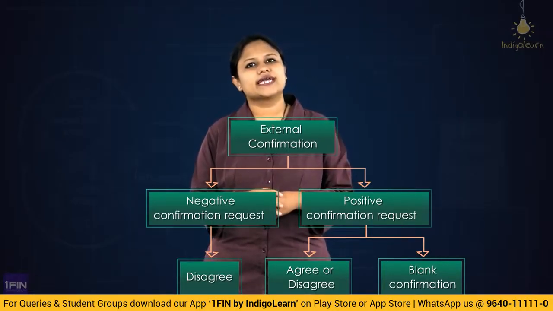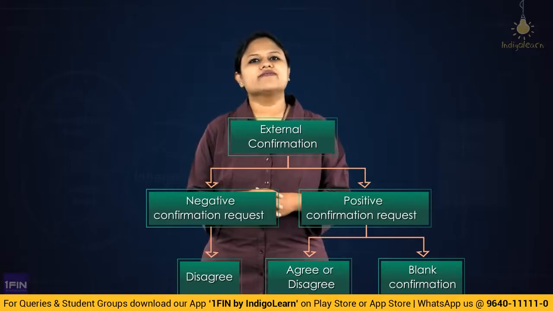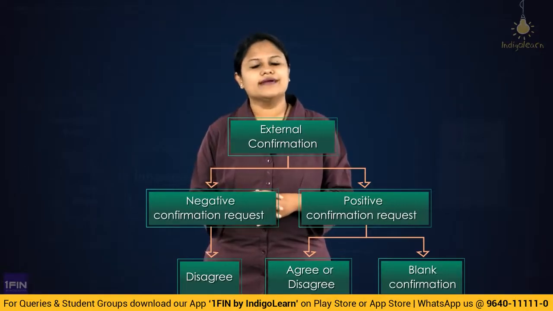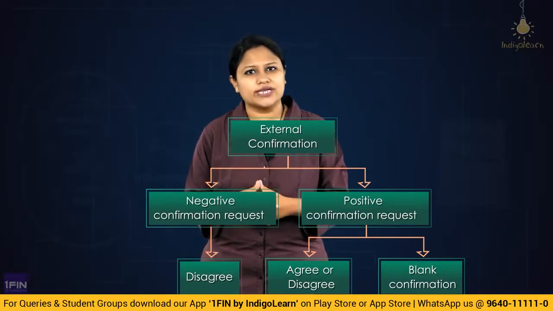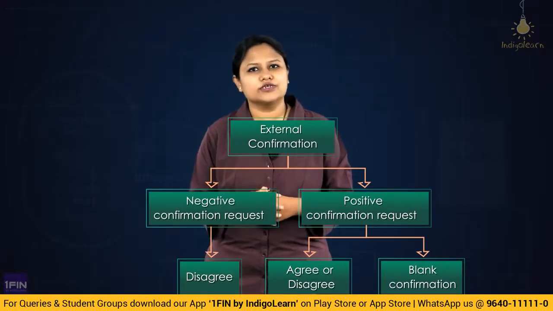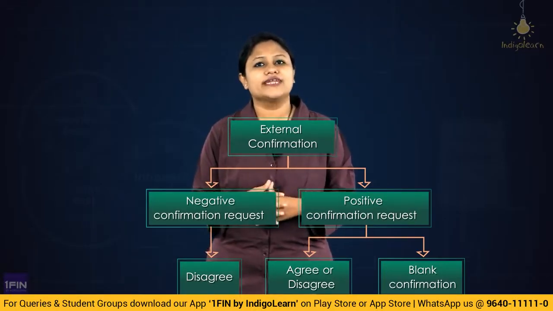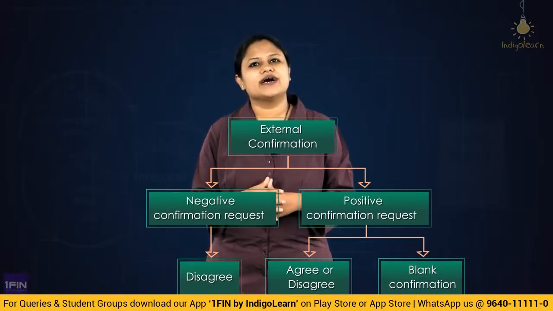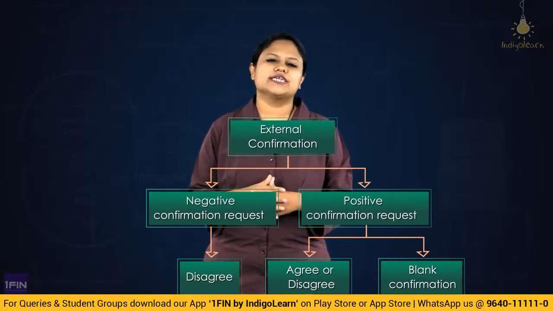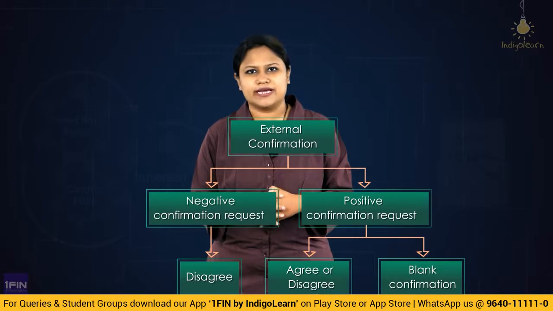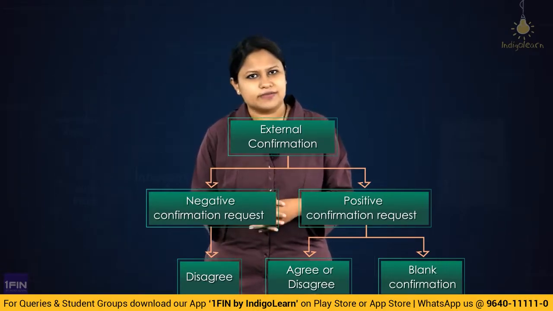A negative confirmation is where the auditor sends a confirmation request and the third party is supposed to reply only if they disagree. That means if they agree to the information questioned by the auditor, they need not reply. So their reply will be expected only in the case of disagreement.